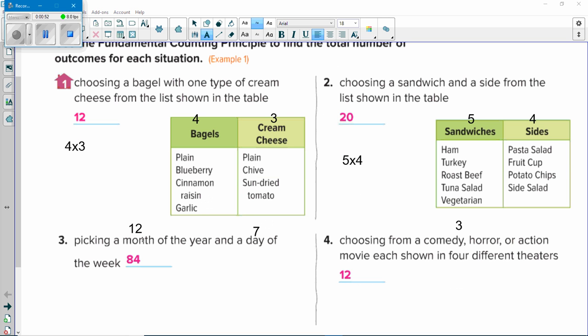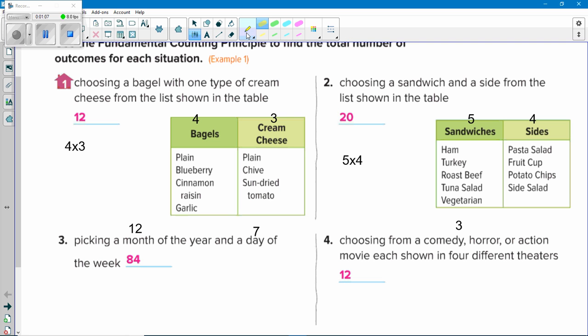Picking a month of the year, there's 12 months. And a day, there's 7 days in a week. 12 times 7 is 84. And choosing from a comedy, horror, action movie, that's 3 choices of movies, shown in 4 different theaters. So you can see right there, 4 different theaters. So 3 times 4 is 12.